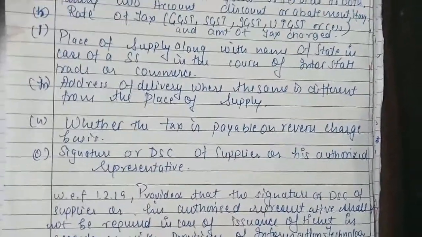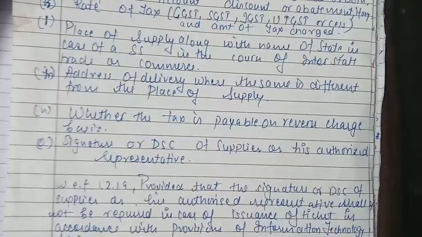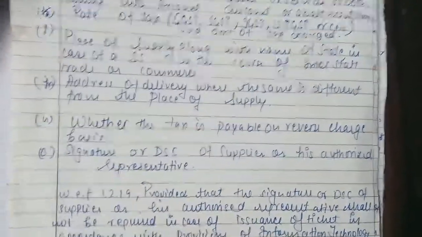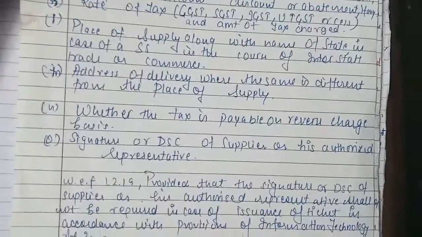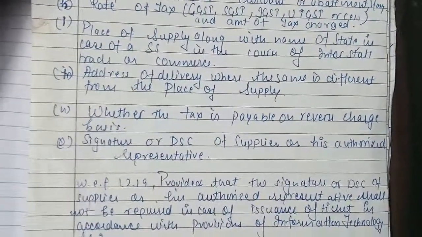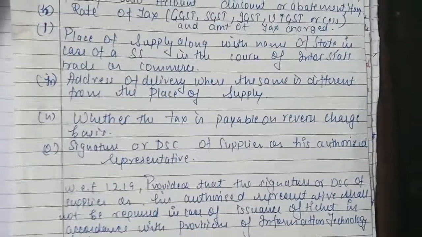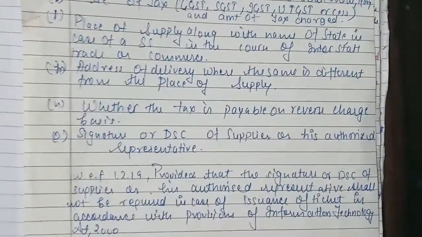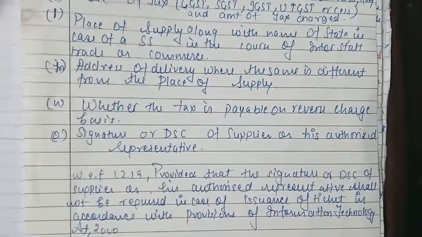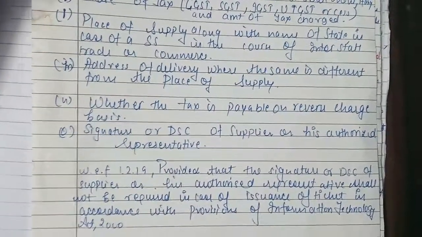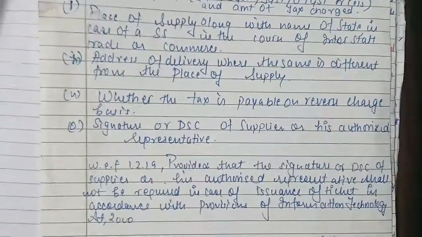Okay, next is the address of delivery, where the same is different from the place of supply. This sometimes happens, and that is the process which is called the bill to ship to model, when the bill is in the name of a different recipient and the ship to address is different and the bill to address is different.